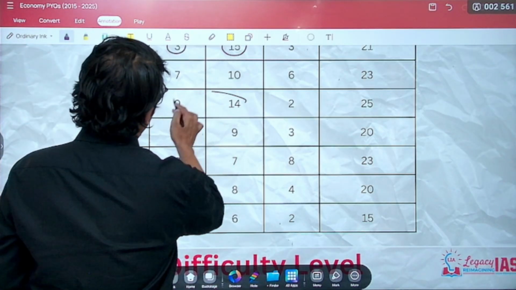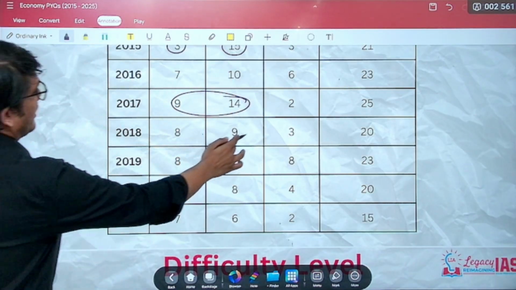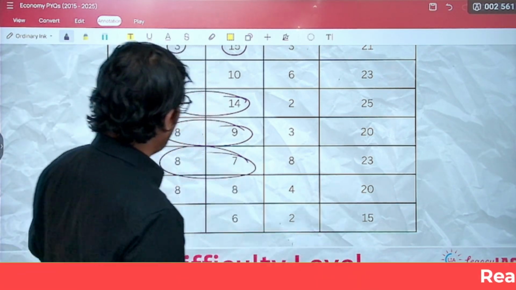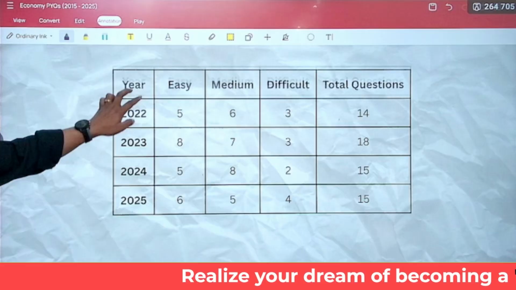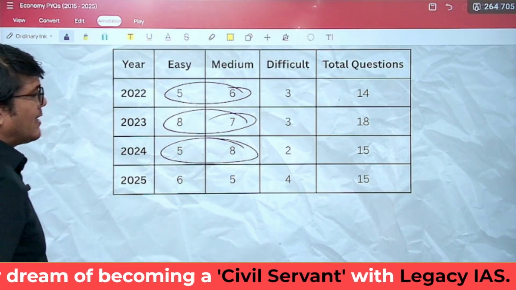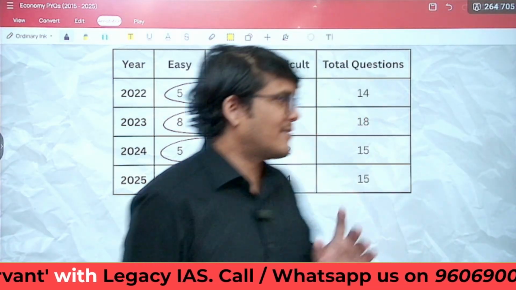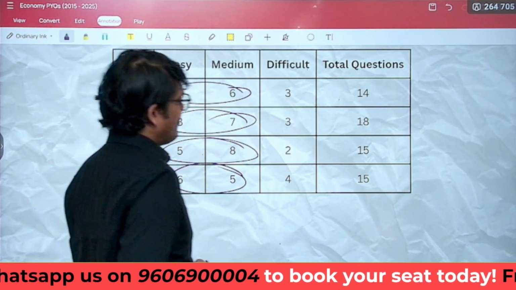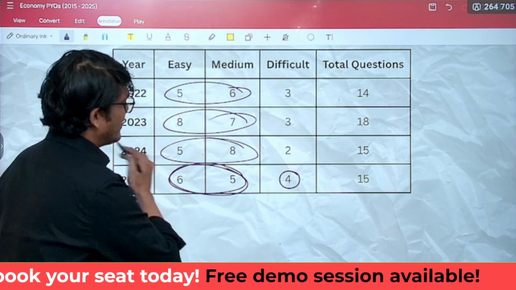In 2017, again 23 questions are easy to medium, probably the easiest year for economy. Then 2018, 17 questions out of 20. 2019, you have 15 questions out of 23. Then 16 out of 20, 13 out of 15, and so on and so forth. As you can see here also, 11 out of 14, 15 out of 18, 13 out of 15. Again, easy and medium actually rule the economy subject. Only in the year 2025 you can say it is 6 plus 5, 11 that were easy to medium, and 4 were difficult, which is a good percentage, but still 11 questions were easy or medium.